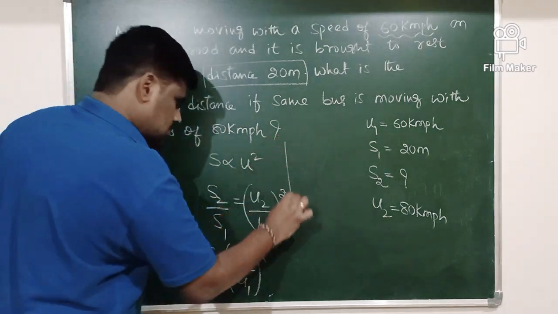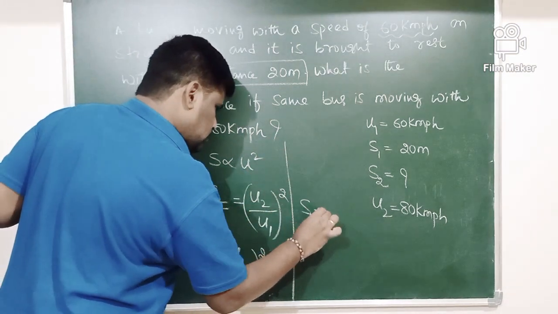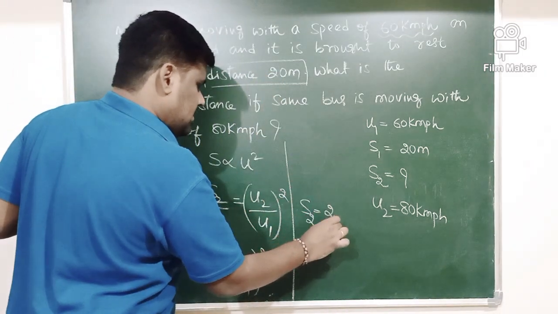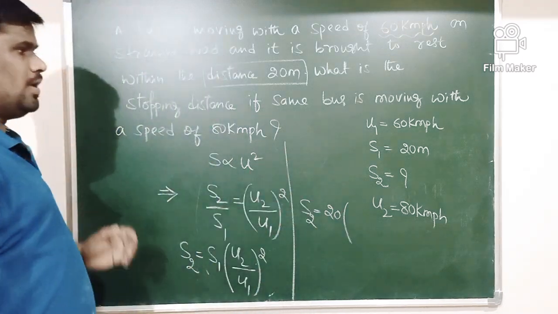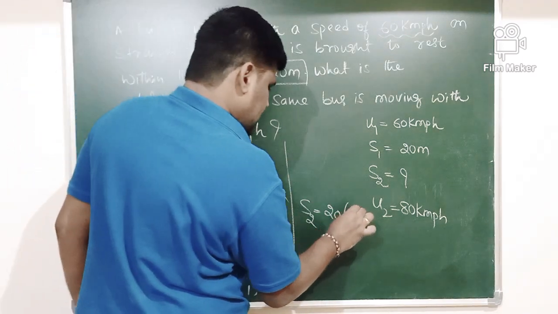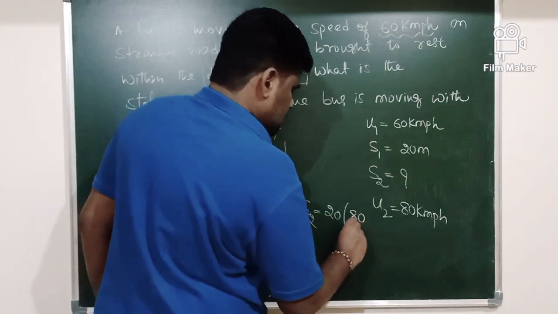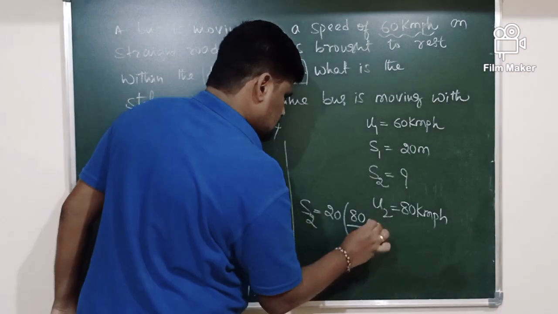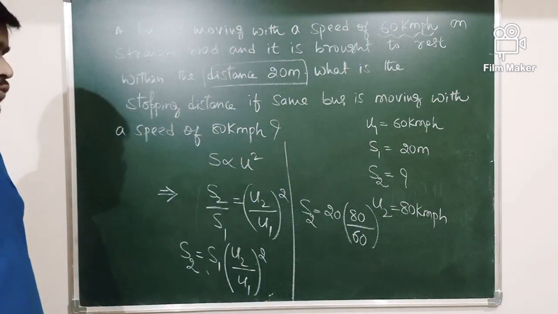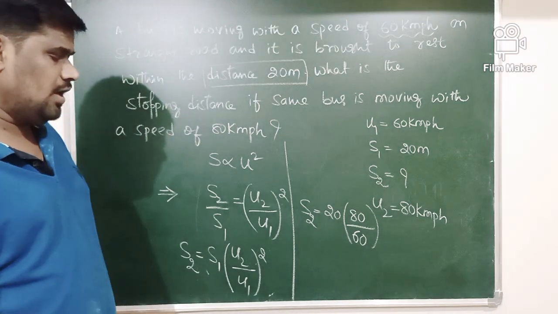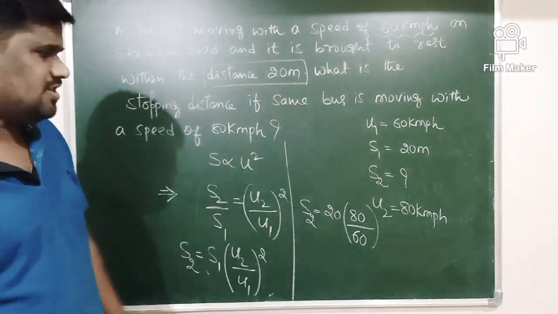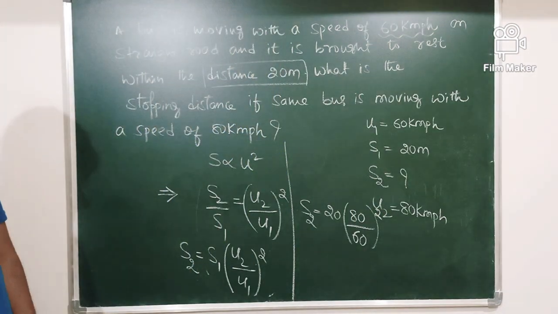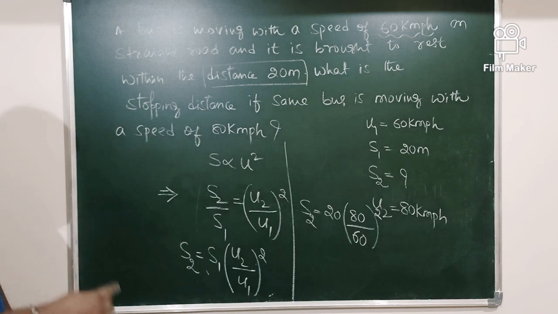Further, S2 is equal to S1, which is 20, into U2, which is 80 kmph, divided by U1, which is 60 kmph. Therefore, S2 is equal to 20 into 80 divided by 60 whole square.